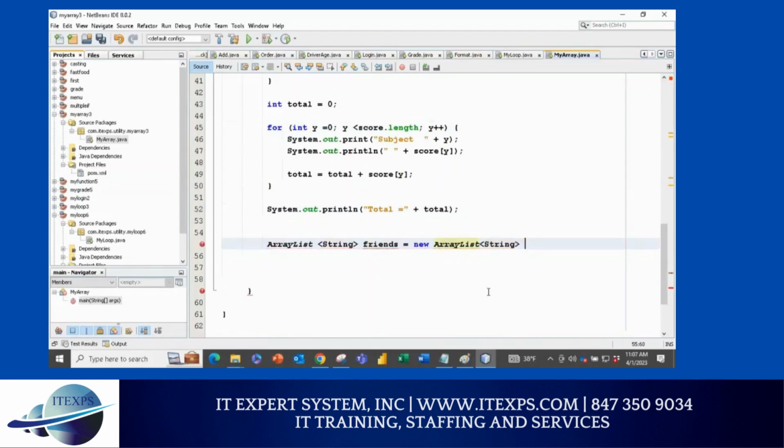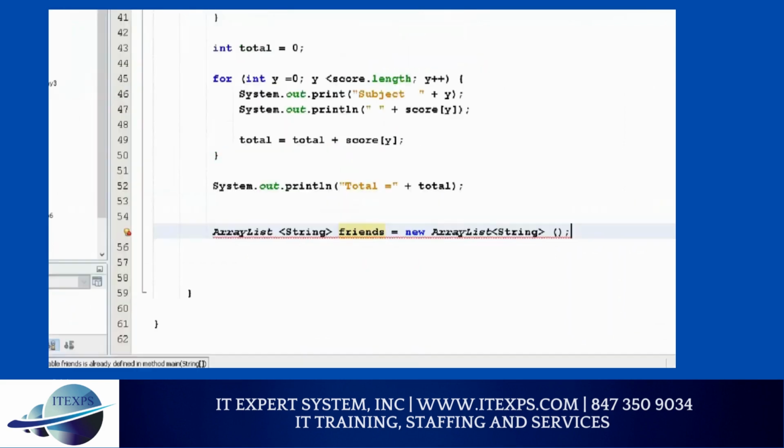It's going to cry. Why? Because I need to import the class, and that class is from java.util. Make sure you understand the capital A, capital L, and capital S in String in the angle brackets. This is friends, and remember that part.